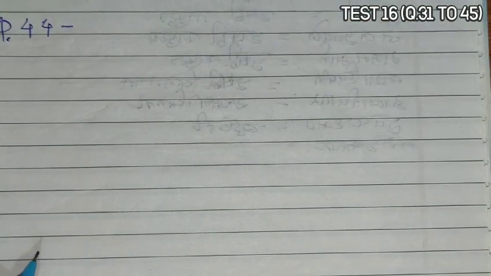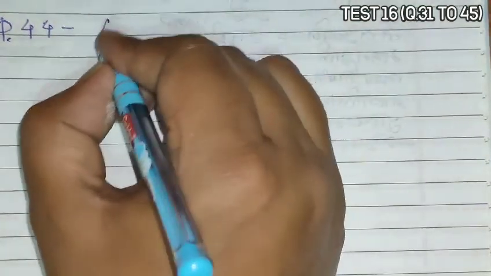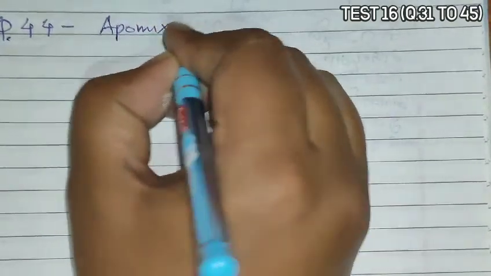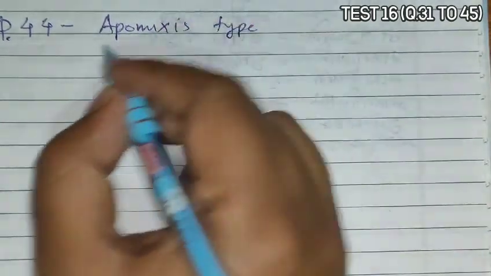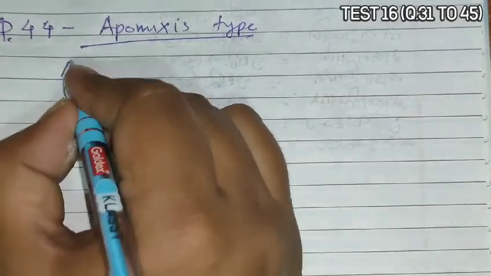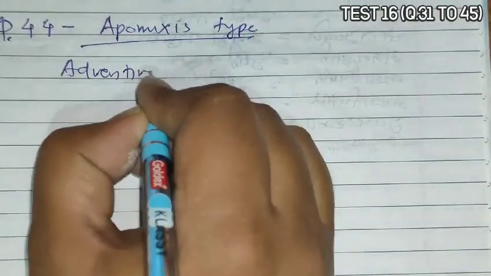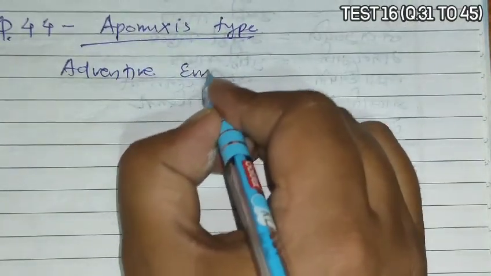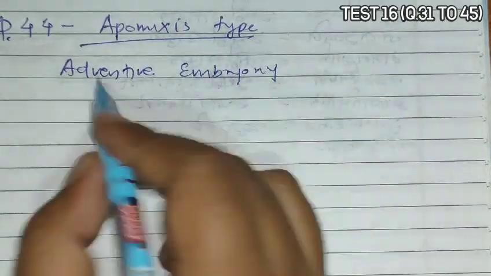In a pollen grain which has already formed, that is haploid, so no meiosis, only mitosis can happen. So in all these three there is no chance of meiosis, meiosis can occur only in the anther during pollen grain formation.